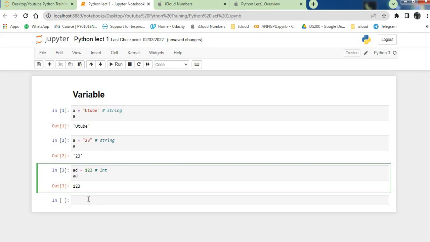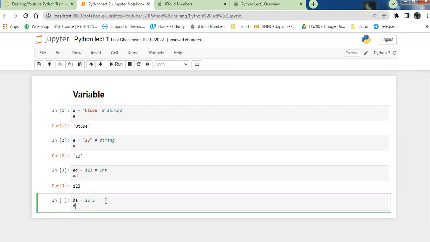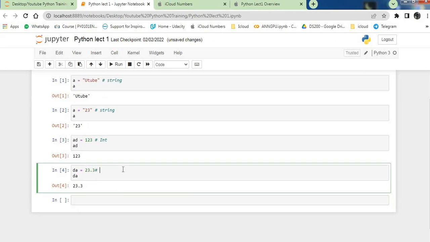Another value is d is equals to 23 point something. So this will show you the decimal, so you can also call it a float. Okay, so this is our float.